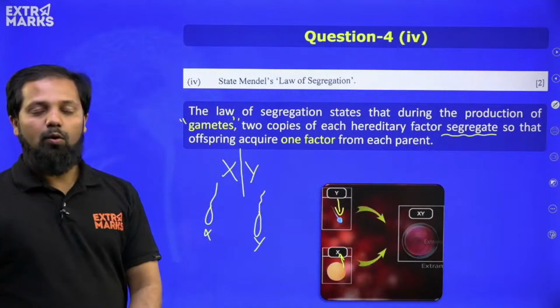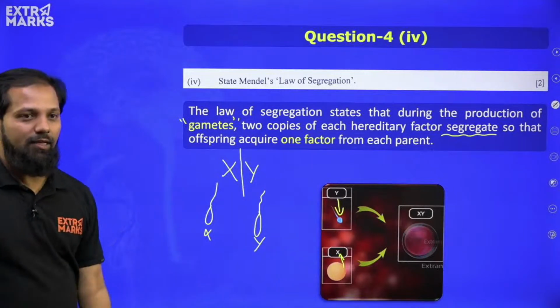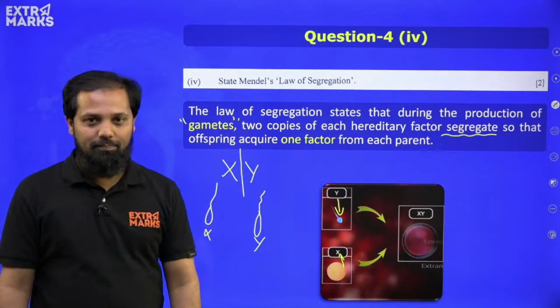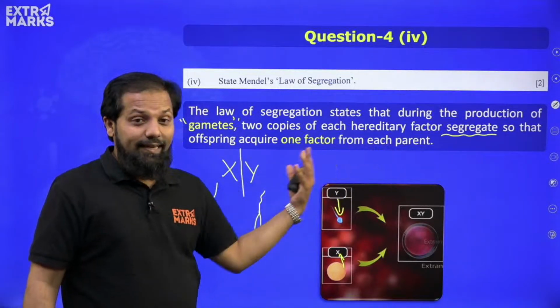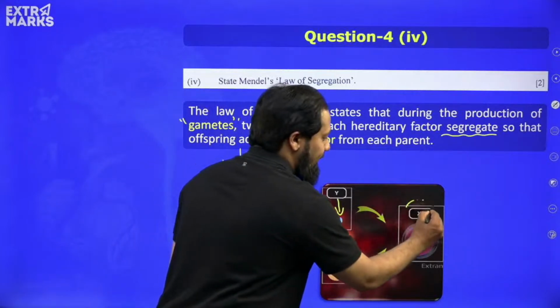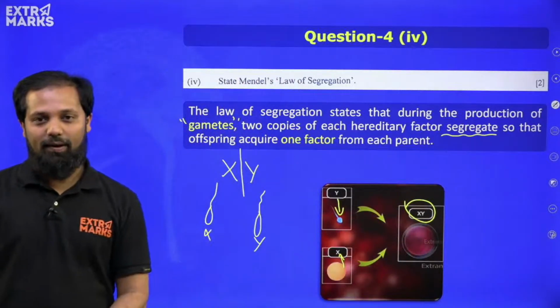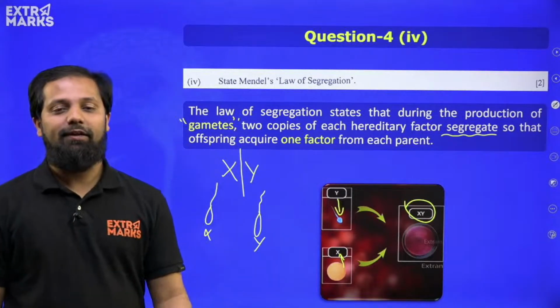Similarly, in the ovum there is only one type of chromosome, which is X, hence there will be only X. So that is the law of segregation, because of the segregation of these gametes, again when the gametes fuse, we are getting the diploid condition as XY. Okay, so this is the law of segregation from the heredity concept.